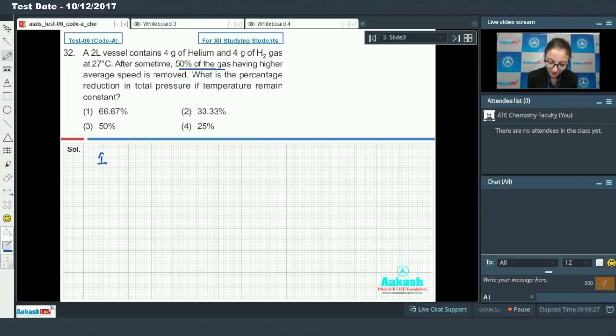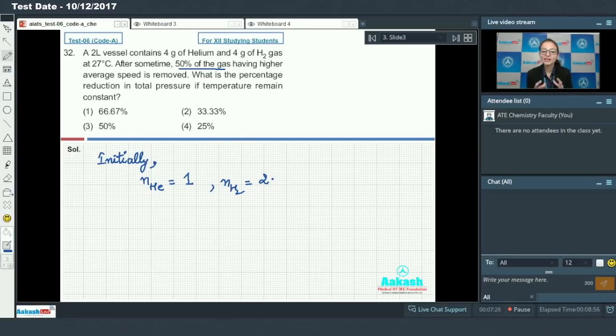Initially, 4 gram helium is present, meaning number of moles of helium is 1, and 4 gram of hydrogen. So how many moles of hydrogen are present? 2 moles of hydrogen gas are present initially at 27 degrees Celsius.